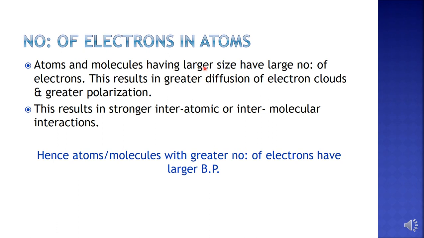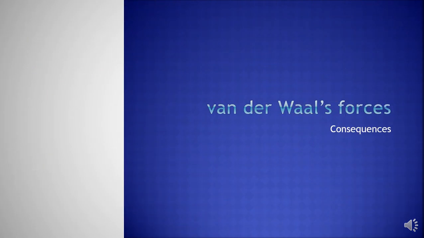The last factor which affects the magnitude of London forces is the number of electrons in atoms. As we know, atoms and molecules having larger size obviously will have a large number of electrons, which means the electron clouds will be large. So this will result in greater diffusion of electron clouds and in turn greater polarization, which means there will be stronger interatomic or intermolecular interactions. Therefore, atoms and molecules with a large number of electrons have a large boiling point. So these are the different factors which affect the magnitude of van der Waals forces.